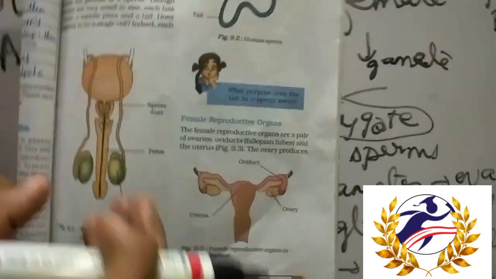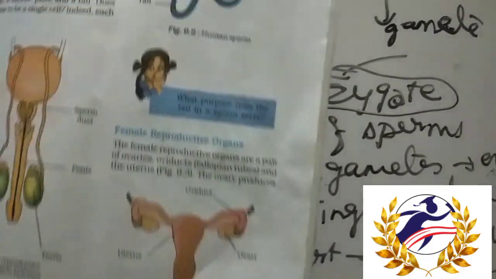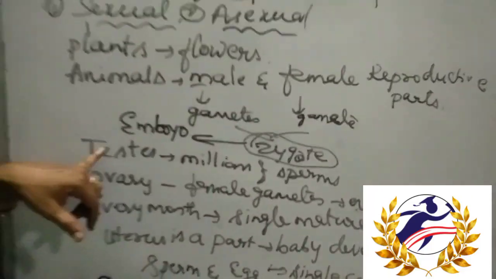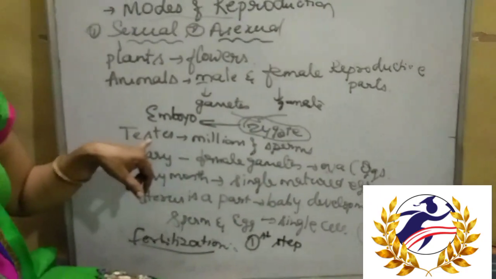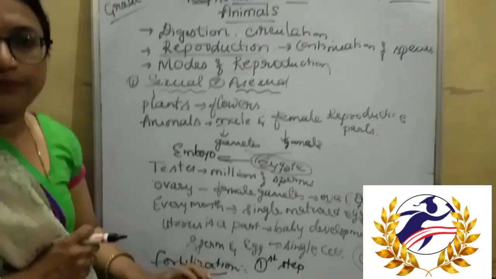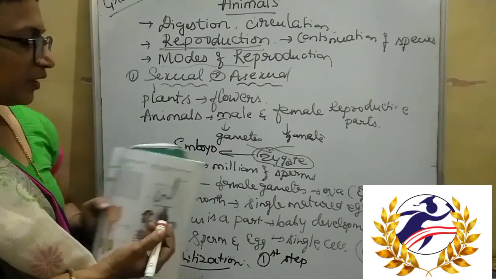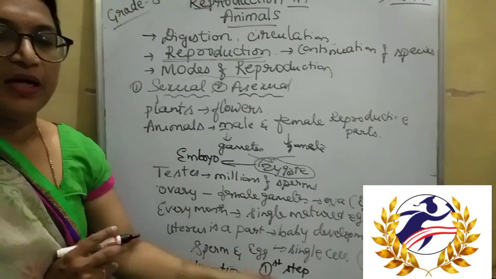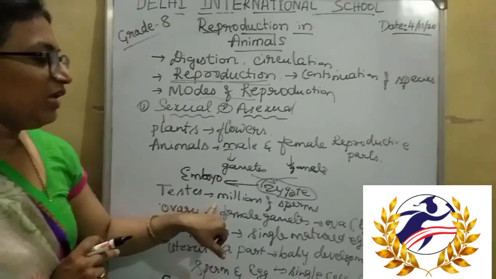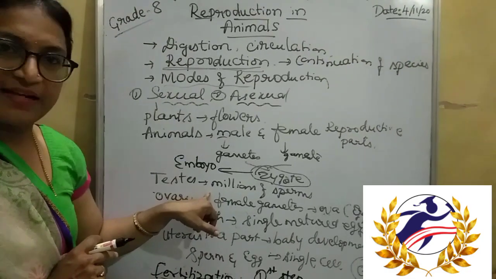Now we have studied the male reproductive part and the female reproductive part. As I said, the testis produces millions of sperms, which float in the semen, and only one sperm will succeed in entering the egg cell.